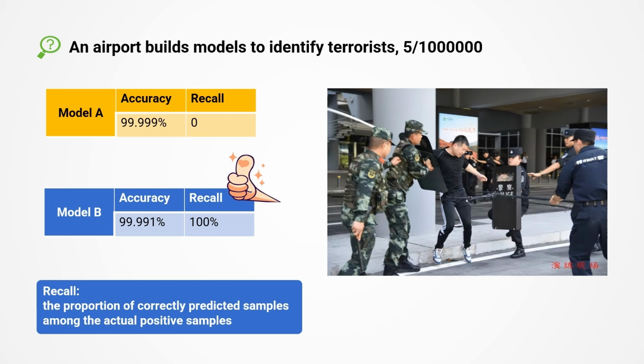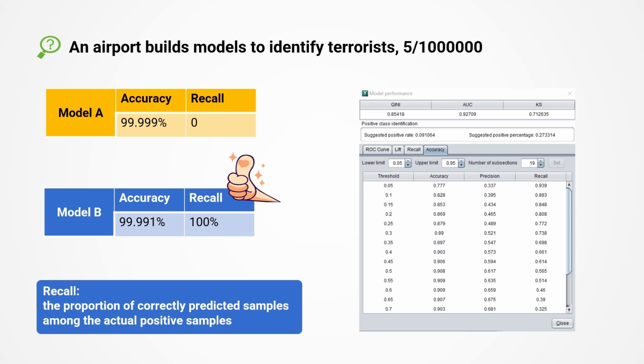Although the accuracy of Model B is somewhat low, the recall ratio is very high. It can identify all terrorists. However, while it is possible to misidentify a few normal people as terrorists, it is much better than missing the terrorists. Therefore, such a model makes sense. Different accuracy and recall ratios will generate completely different results. Modeling tools like Y-model have the functions of automatically calculating many indicators, such as accuracy, precision, and recall ratio, making them very intuitive to use.